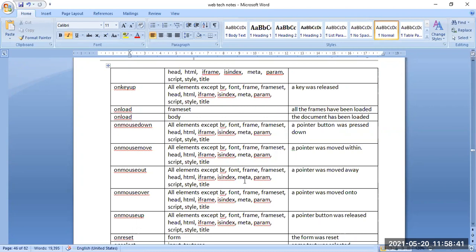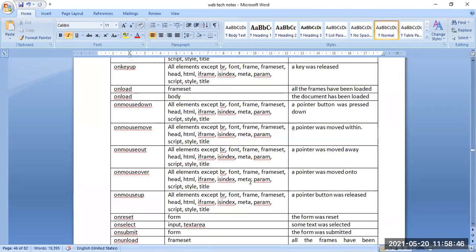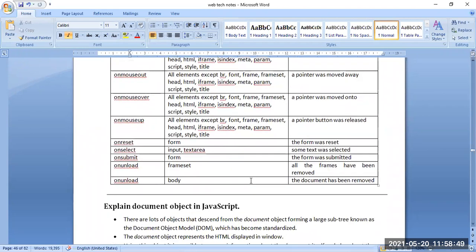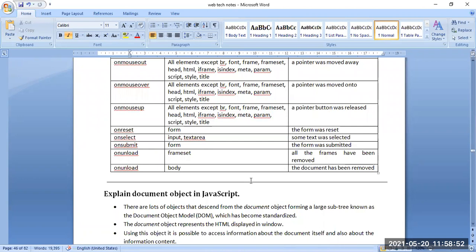So these are the event handler names, and they help us in the process. Now moving to the next part: the document object in JavaScript. There are lots of objects that descend from the document object, forming a large subtree known as the document object model, or DOM, which has been standardized.